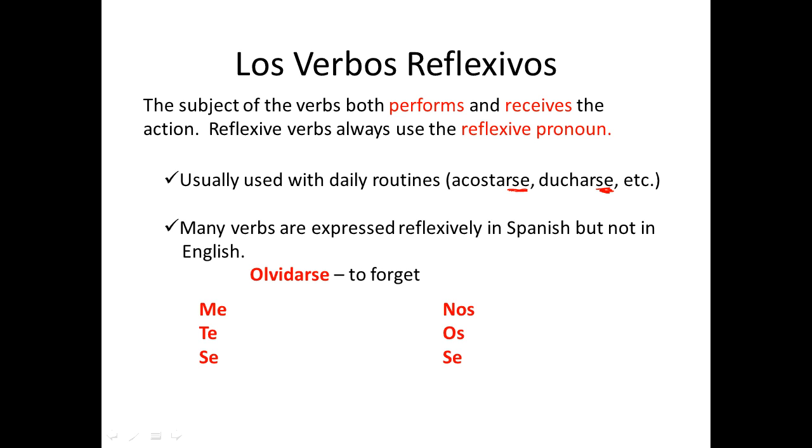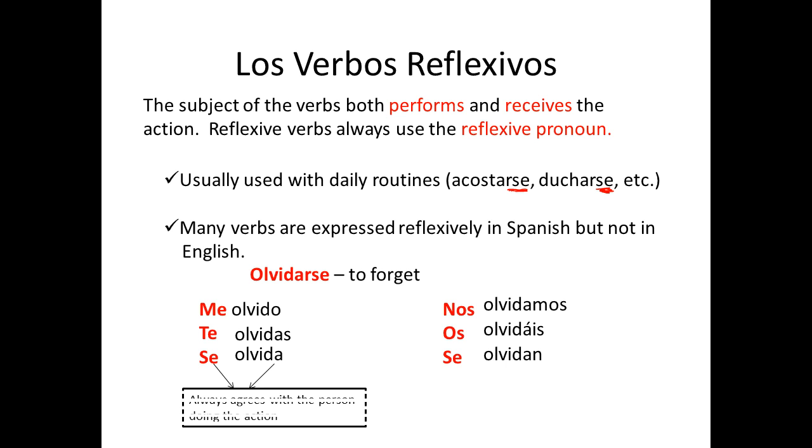Tenemos me, te, se, nos, os, se. If you have a reflexive verb and the person is receiving and performing the action, then you would use the me, te, se, nos, os, se. So, me olvido, for example, te olvidas, se olvida, nos olvidamos, os olvidáis, y se olvidan. So, I forget, you forget, he, she, you forget, we forget, you all forget, and they forget. Now, remember, always agree with the person doing the action.